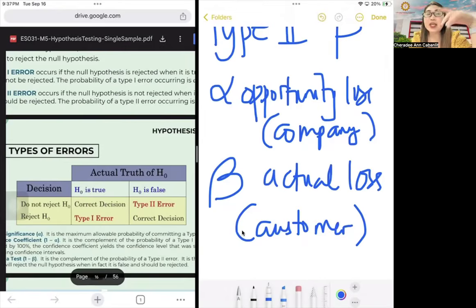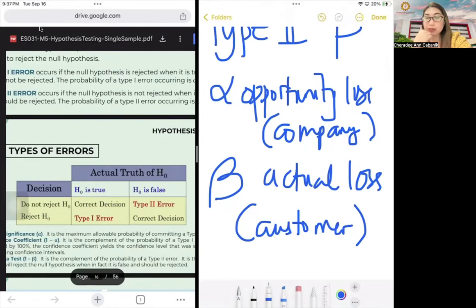However, because you assumed that it's a good item, you disposed it to the clients, and you actually created issues and damages.